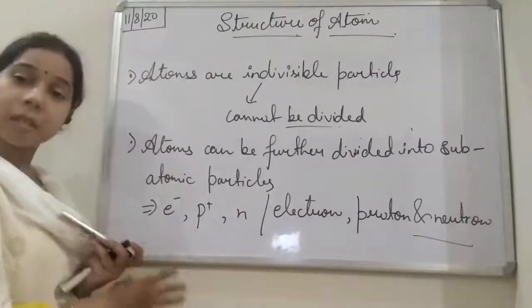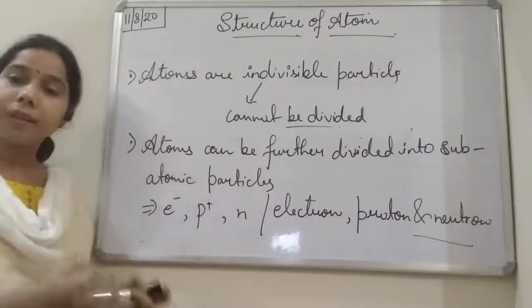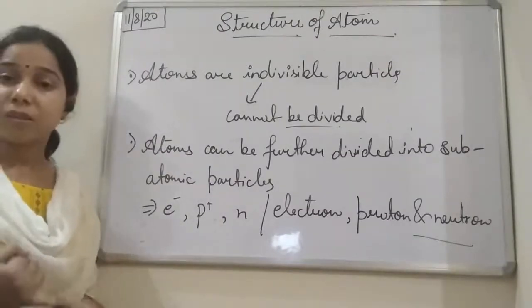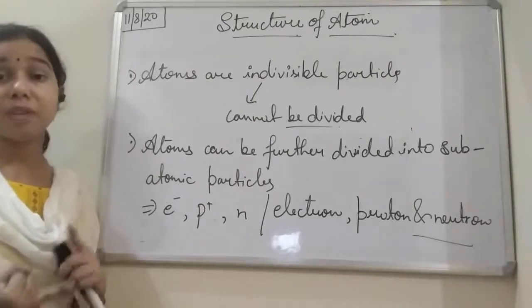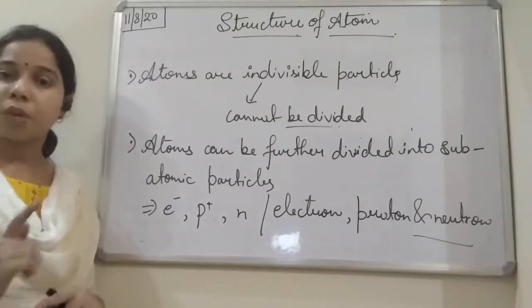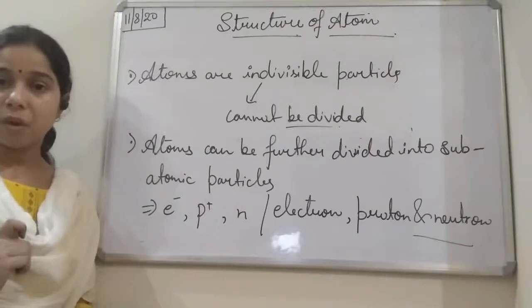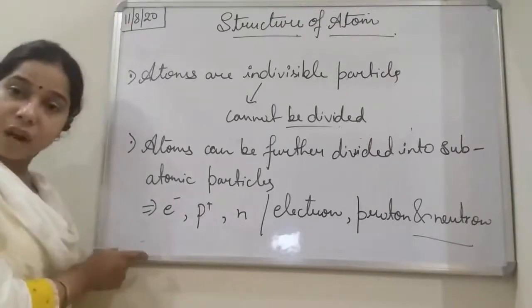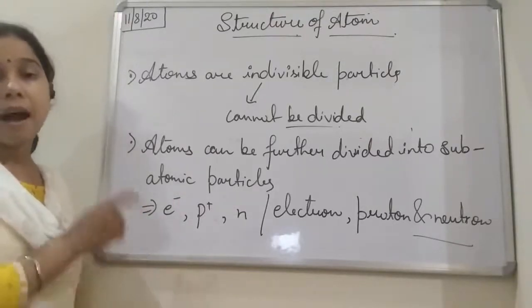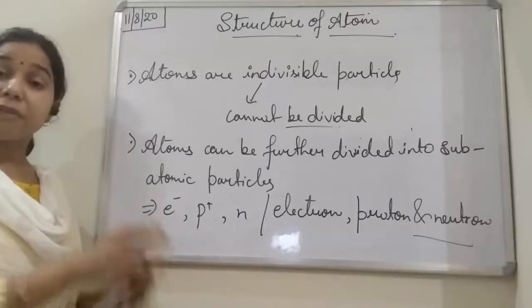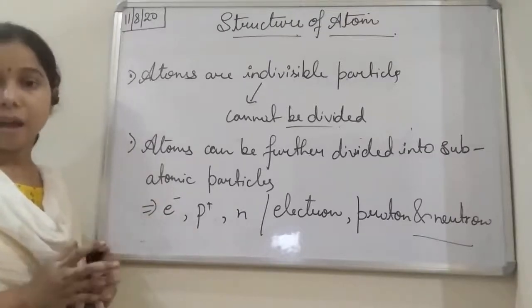Now these 3 subatomic particles totally differ from each other on the basis of their charge, their mass, as well as their position. They have different charges, different mass, and different positions in the atom, students.